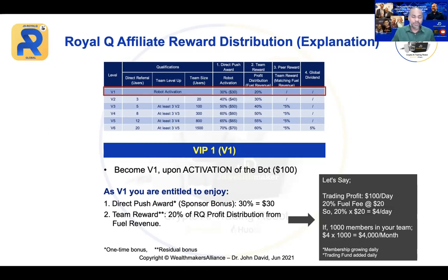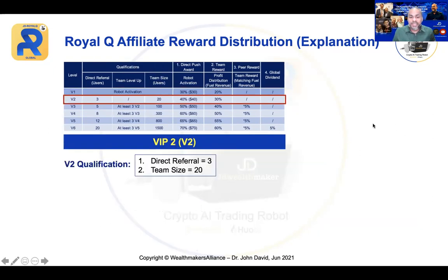Now, let's go to V2. To qualify to become V2 is very simple. You only need 3 direct referrals, and you need a team size of 20 people. That's all. So you got a total of 20 people, either directly under you. If it's direct, it's good. So if you can introduce 20 people directly under you, you are straight away V2.